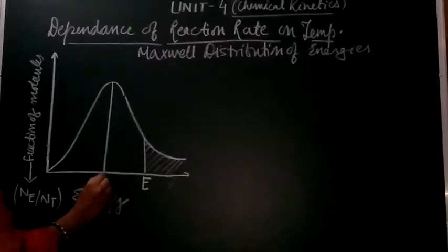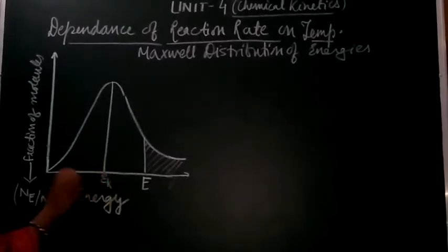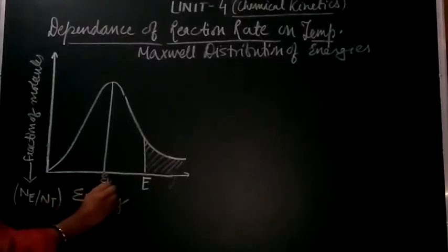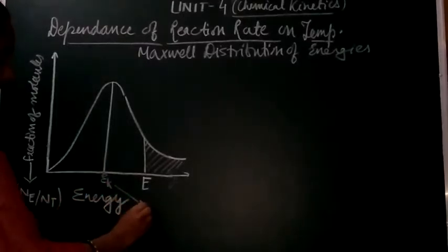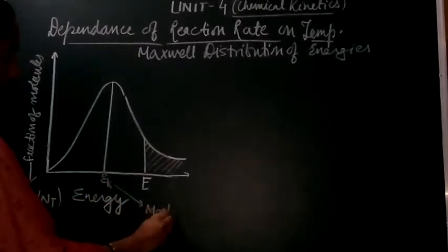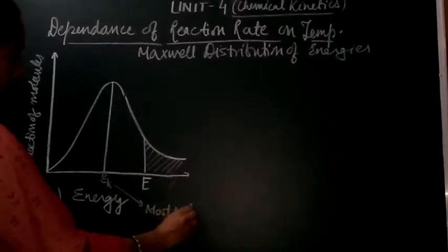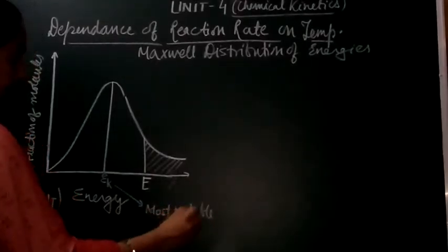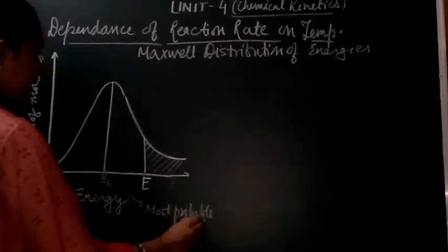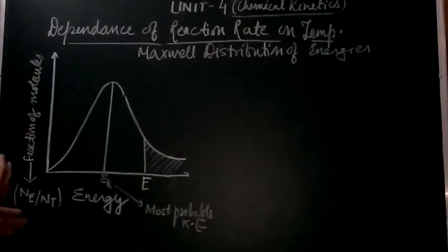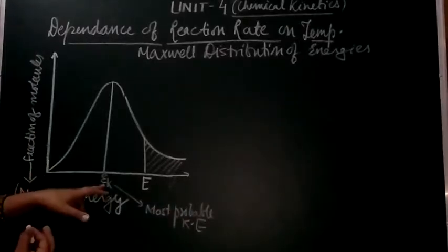So students, if I put Ek here, Ek denotes the most probable kinetic energy. That means this indicates the fraction of molecules possessing the common energy.